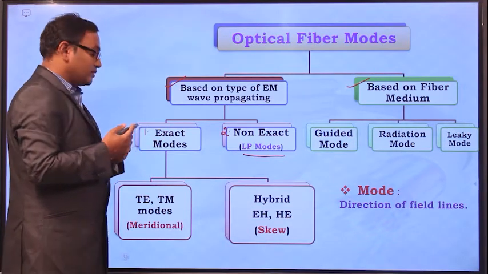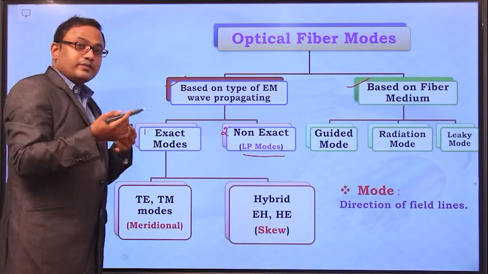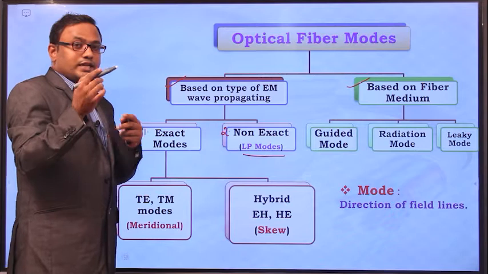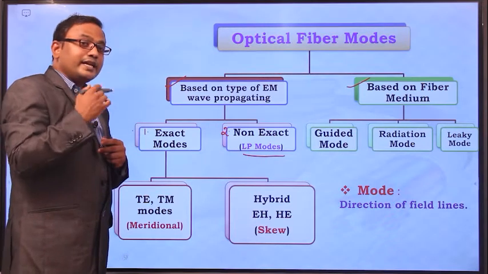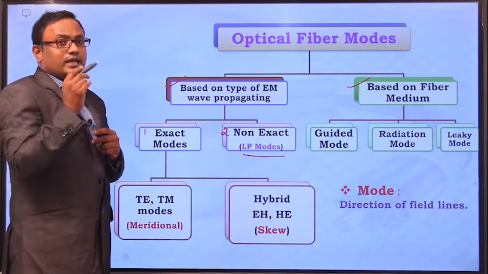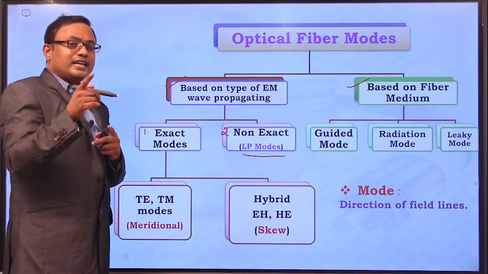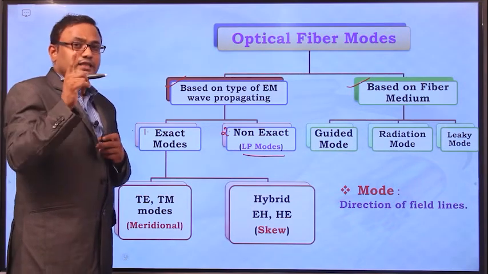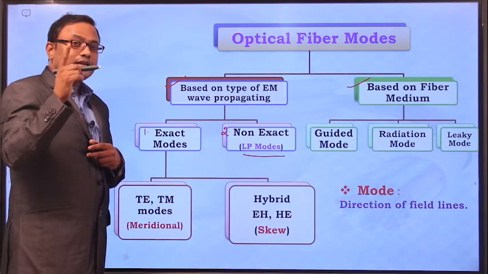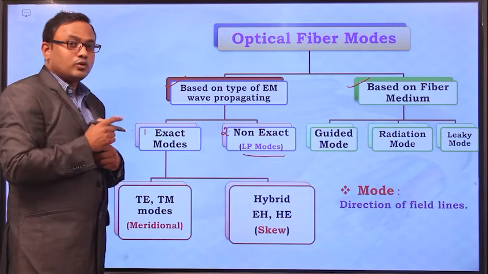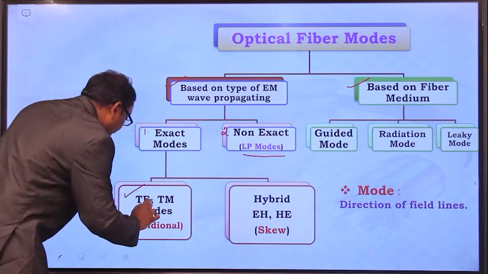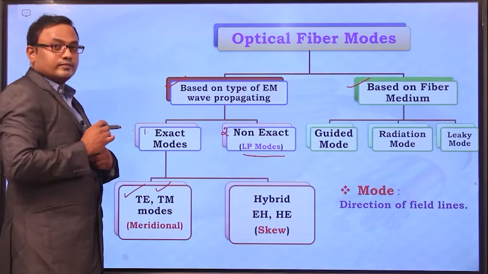This is based on the type of light ray that is entering the optical fiber cable. Let us consider meridional light rays propagating within the fiber. What are meridional rays? The light rays which enter exactly at the center of the core axis are the meridional light rays. Wherever meridional light rays are propagating within the fiber core, the corresponding modes are TE mode and TM mode.